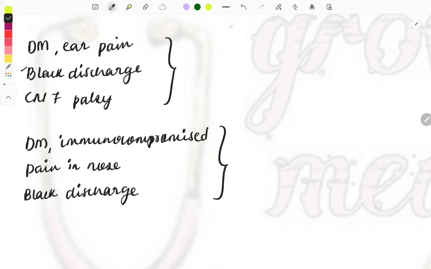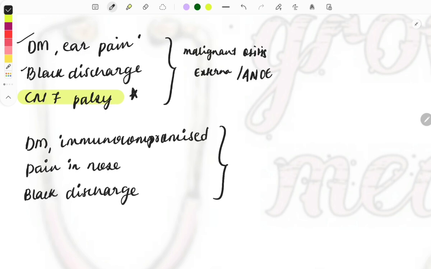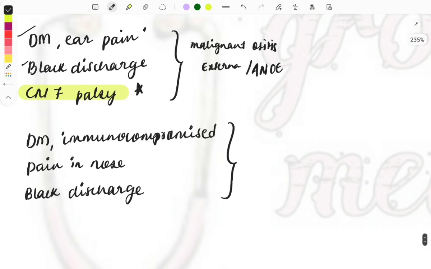A diabetes mellitus patient comes with ear pain, black discharge, and you can see cranial nerve 7 palsy. What will be the diagnosis? It is malignant otitis externa, which is also called acute necrotizing otitis externa. And you need to look at the hint word, that is cranial nerve 7 palsy. Whenever these three things are described in the question, then think in terms of this otitis externa.